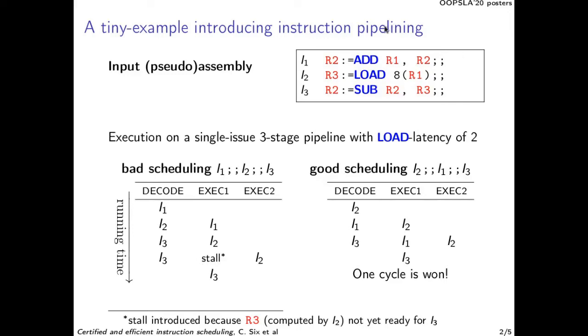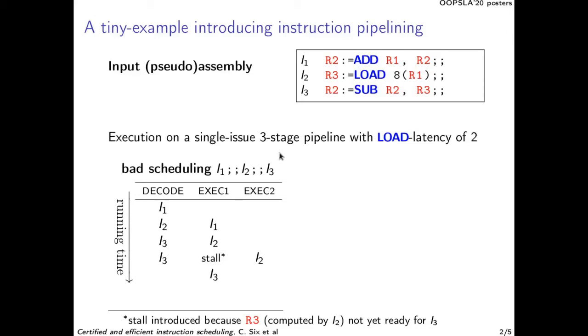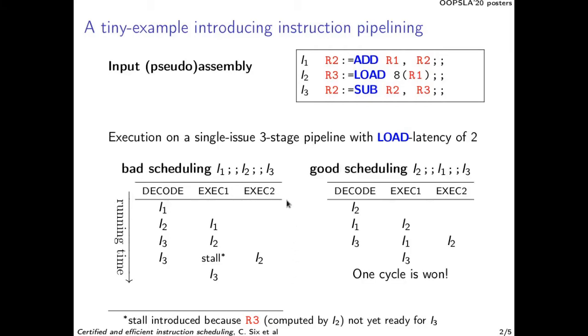So here is a tiny example to introduce the impact of scheduling. In this example, we assume that the add and sub have a latency of 1 and the load has a latency of 2. So we consider here a simple model, a 3-stage pipeline. There's the decode stage, the exec1 stage where add and sub finish, and exec2 where load finishes. In this example, if we run the instructions in order, there will be a stall because of the R3 register not being available. However, if we permute instructions 2 and 1, we see that we win one cycle because there is no more stall.